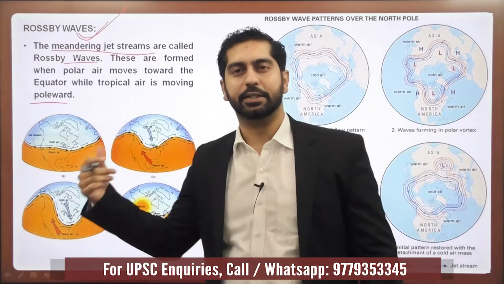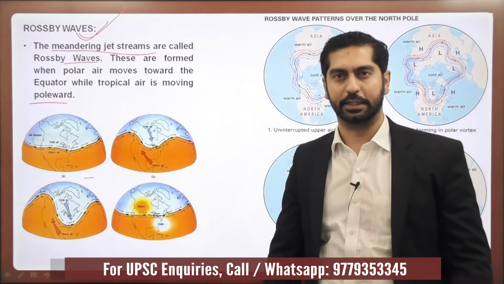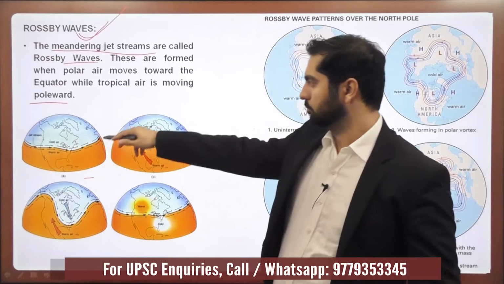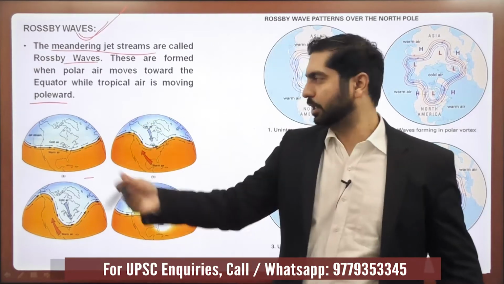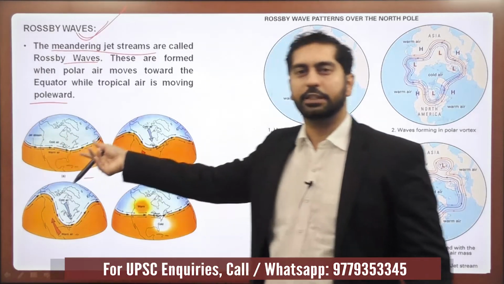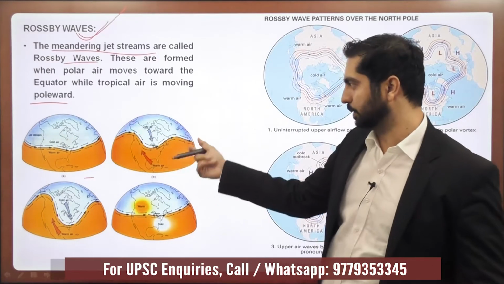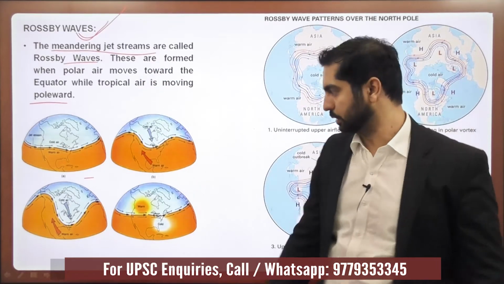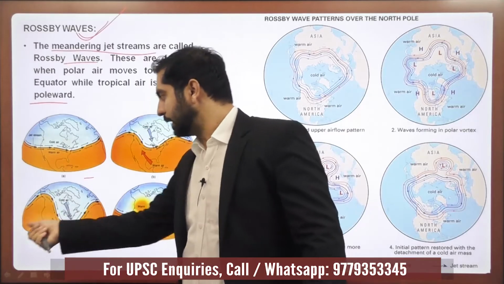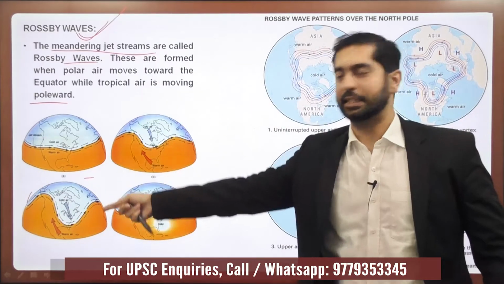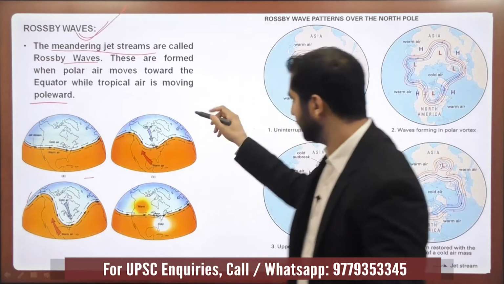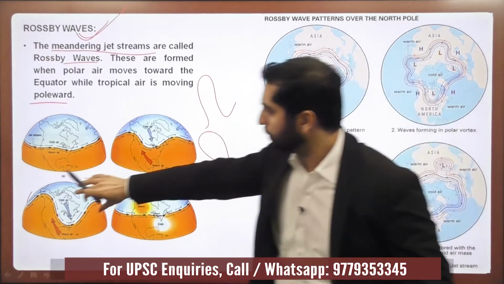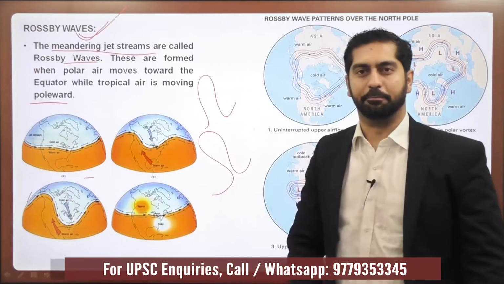If this meandering increases to such an extent, what would happen? Like this was a relatively straight, not exactly straight, but relatively more straight path of the jet streams. Here the meandering starts because the warm air starts pushing upwards and the cold air starts pushing southwards. This meandering tendency has increased in this diagram, and the next stage would be when the meander has increased to such an extent that a portion of the air is completely detached from the main jet stream.